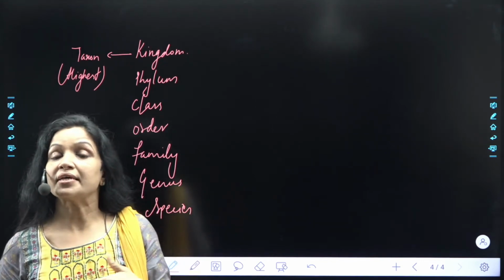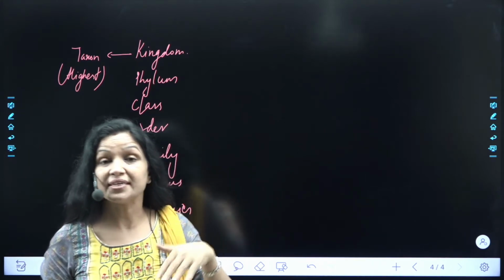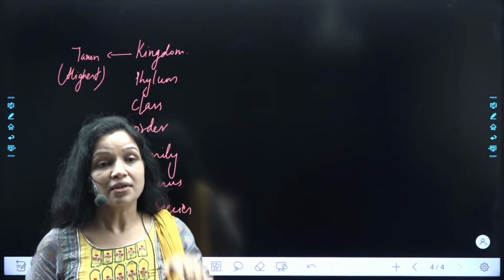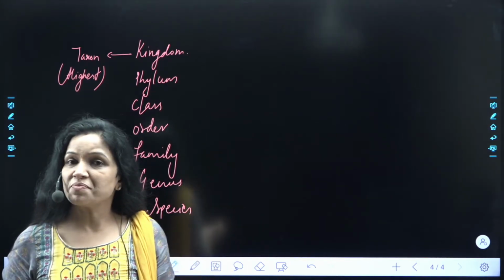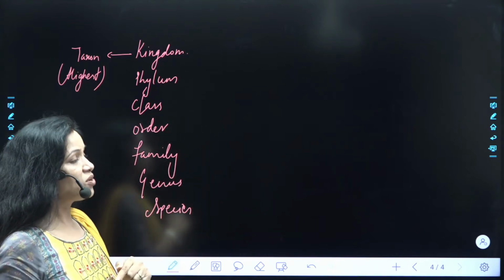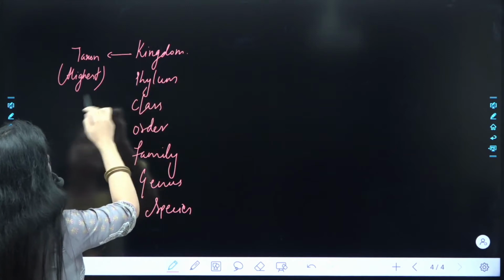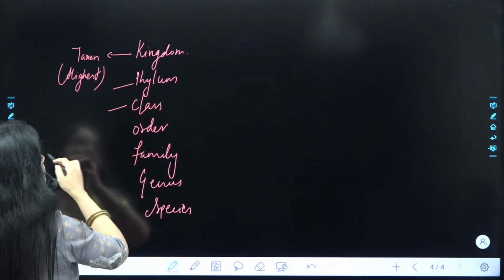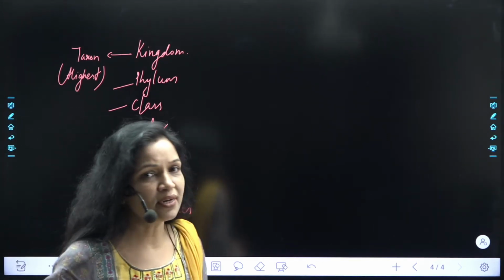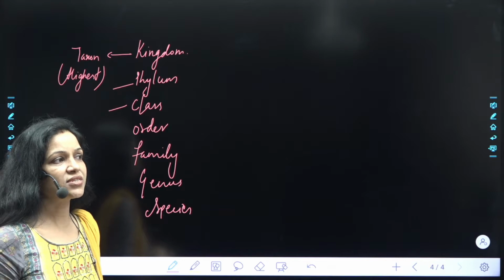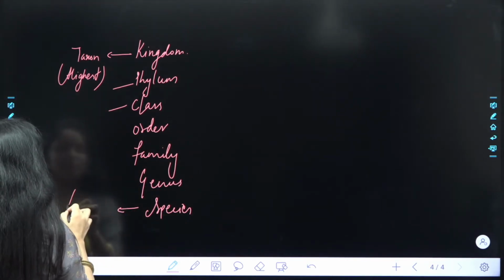Similarly, if I say kingdom Animalia, so what does that mean? All the animals present on this earth come under kingdom Animalia. That is why again we say the kingdom is the highest taxon. Right, all of you? So, similarly, kingdom is the taxon, phylum is the taxon, class is the taxon, and so on. Now, if I ask you, what is the lowest taxon? तब क्या बोलोगे आप? What is the lowest taxon? Yes, yes, absolutely. So, lowest taxon is